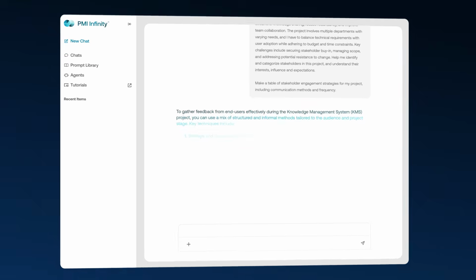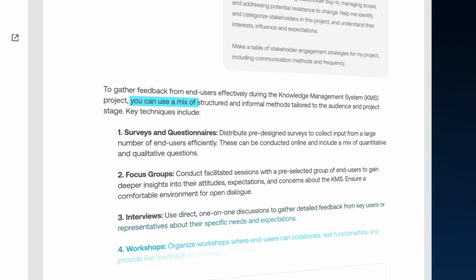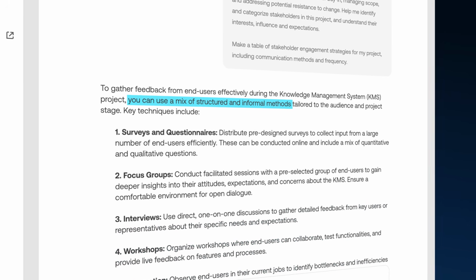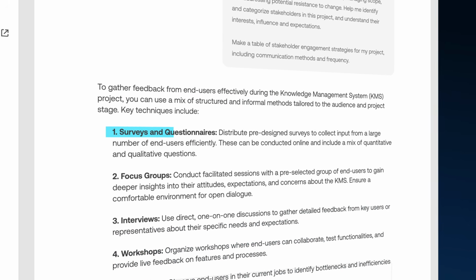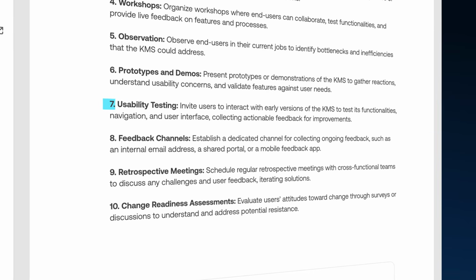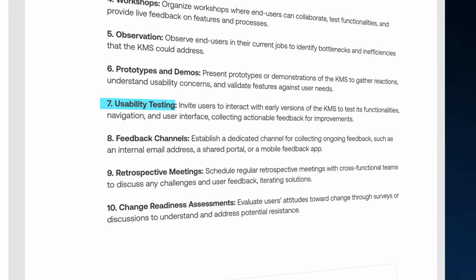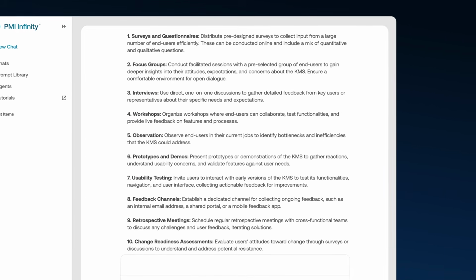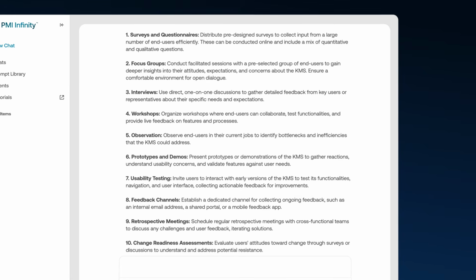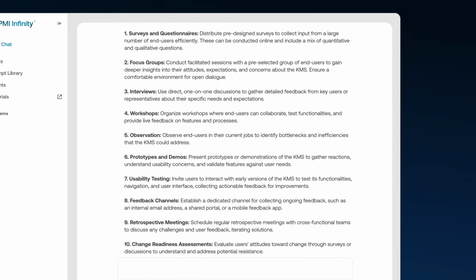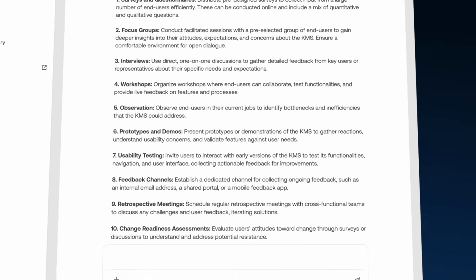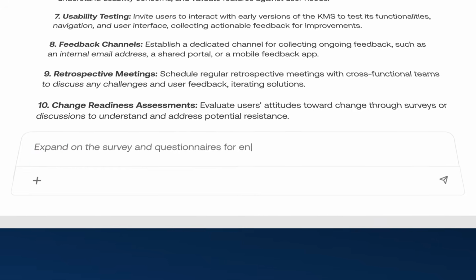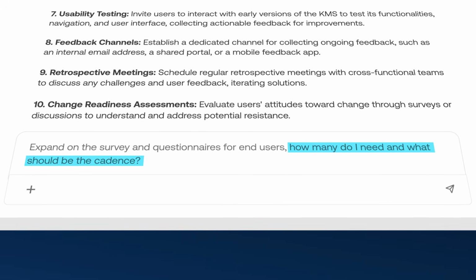Once stakeholders are mapped, the next priority is understanding end-user needs early and often. PMI Infinity outlines multiple feedback methods you can use across different project stages, from structured surveys to hands-on usability testing. Proven feedback techniques are clearly organized, so you can choose the right method at the right time without starting from scratch.